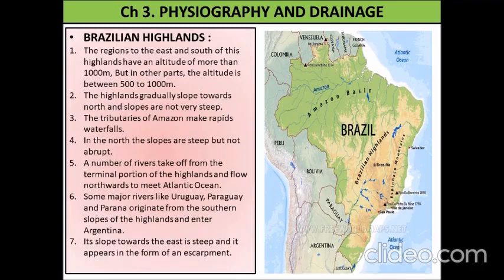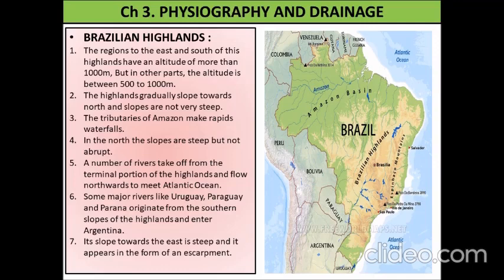Brazilian Highland. The region to the east and the south of this highland has an altitude of more than 1000 meters, but in other parts the altitude is between 500 to 1000 meters. The highland gradually slopes towards the north and the slopes are not very steep, as you can see in the map.